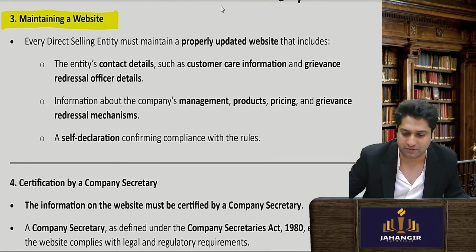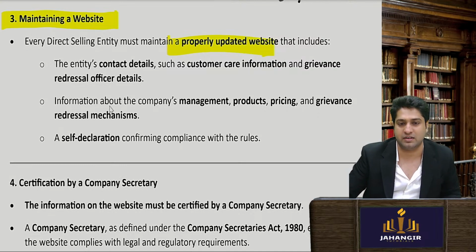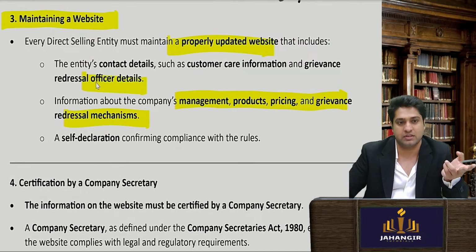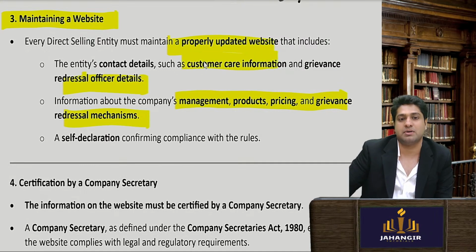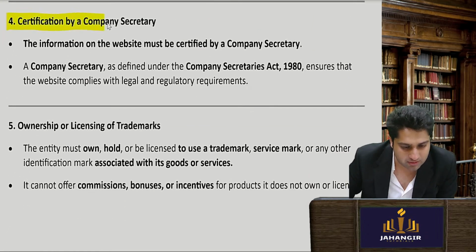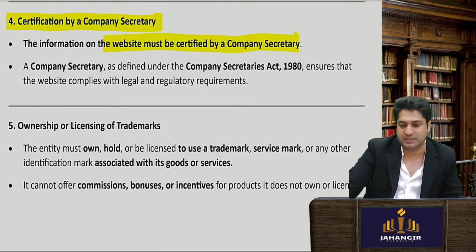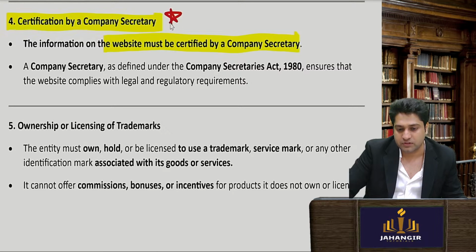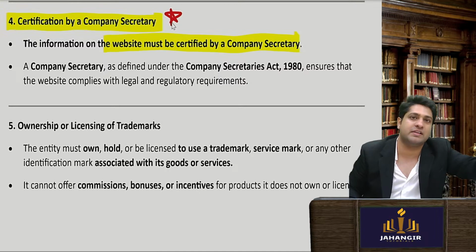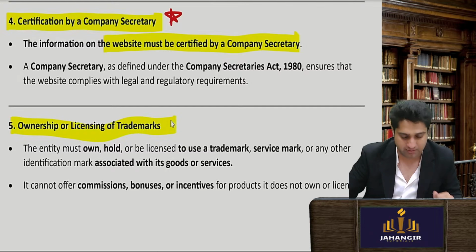They need to maintain a website with all the details as we saw above. Same thing has been done. Okay, details of the company, product, pricing, grievance mechanism, grievance redressal officer, customer care number, contact details. Very, very important: the information on the website must be certified by a company secretary. So the company secretary, the compliance officer, has to certify that all the information on the website is true and correct.